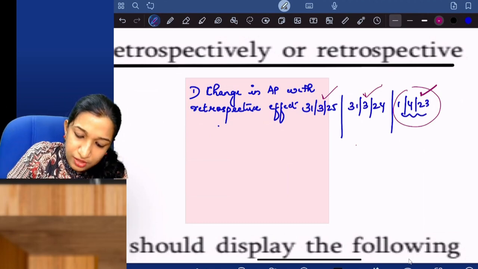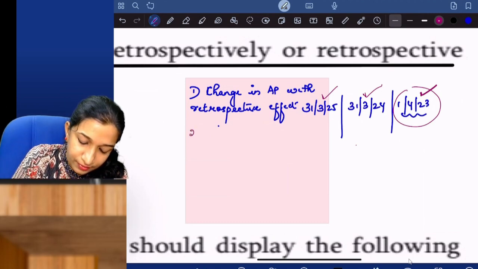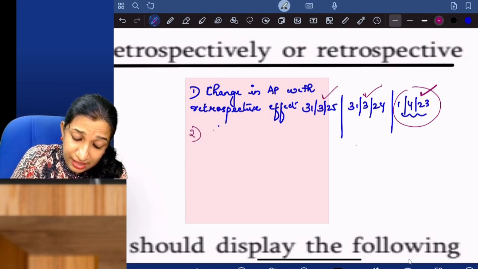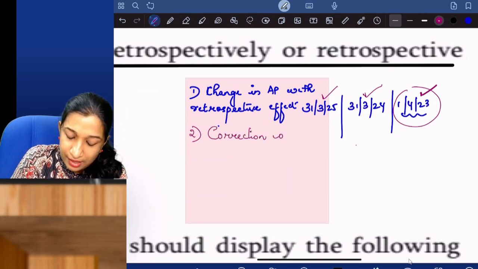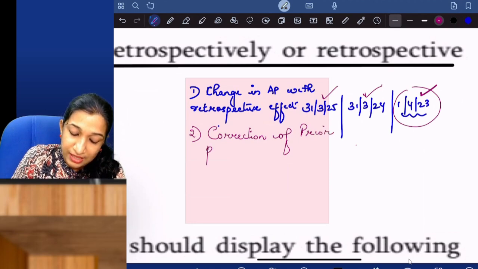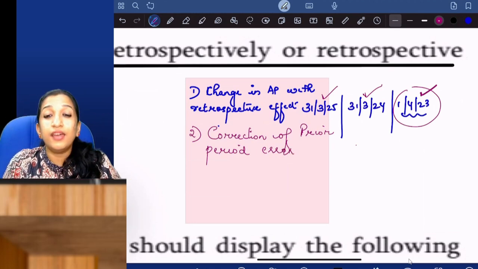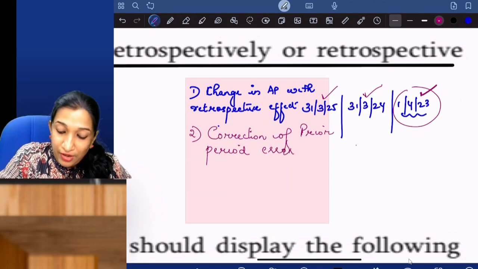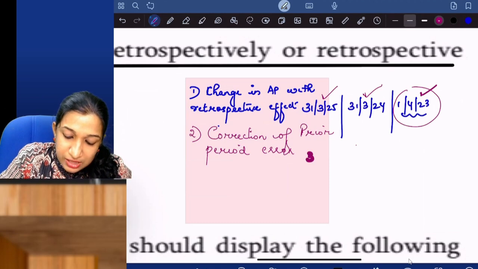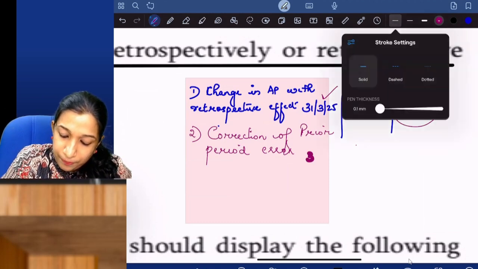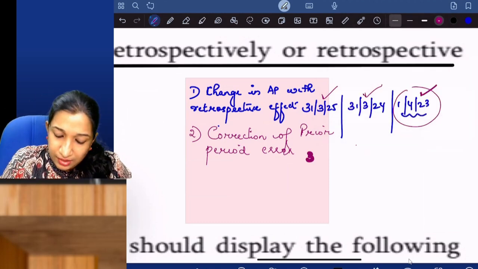Then 2, correction of prior period errors, restatement of prior period errors. There were errors, and you corrected the error.